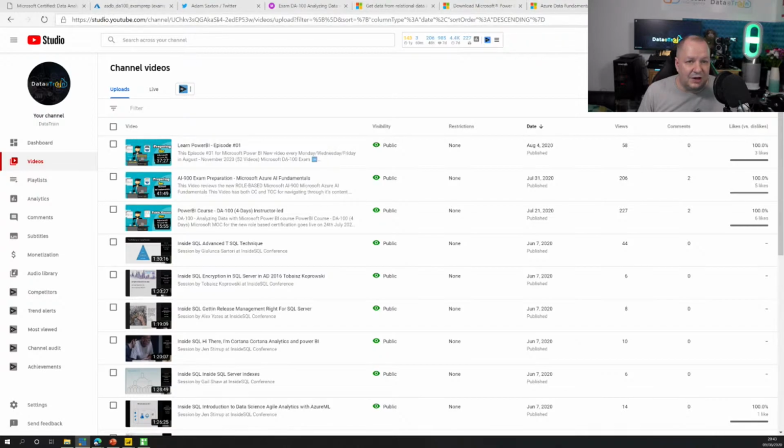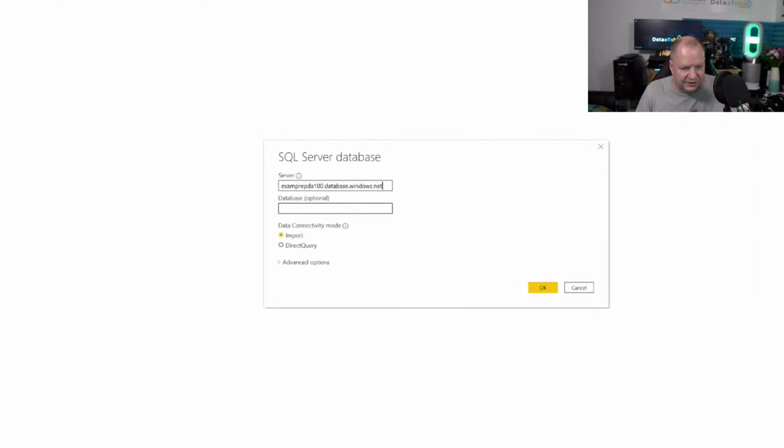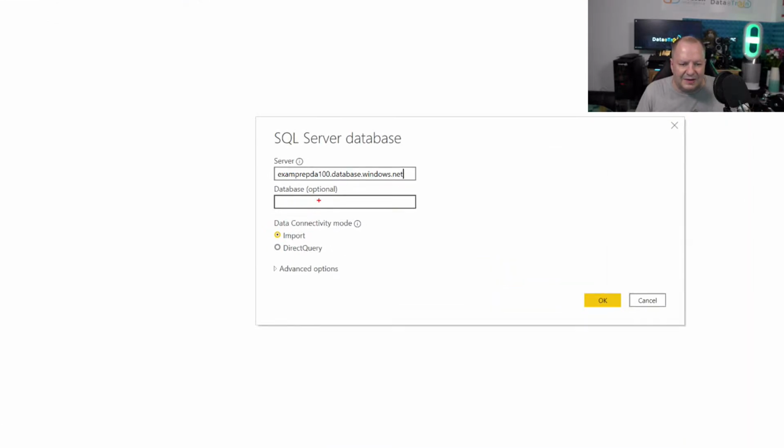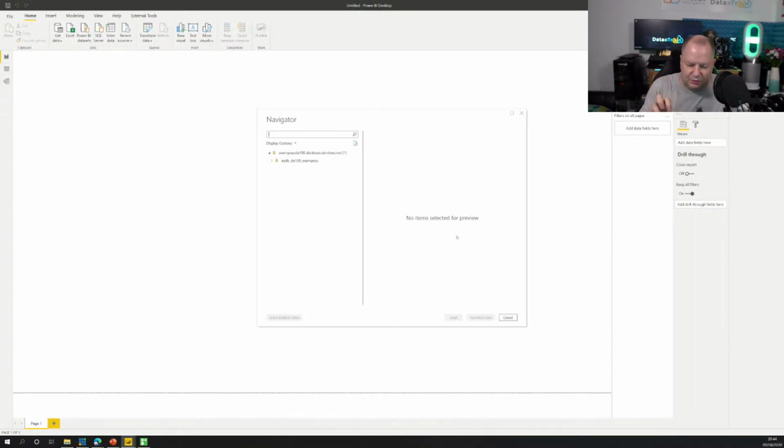Right, so let's go look at where we were. We were taking Power BI and going into the SQL database. Let me paste in the details. So you can see I put the server name in. I can put the database name in, optional, but I'm just going to say okay. Now, if you are running this, you probably need to make sure your firewall rule allows your client IP to be in the firewall rule list. Otherwise, you won't be able to access this.